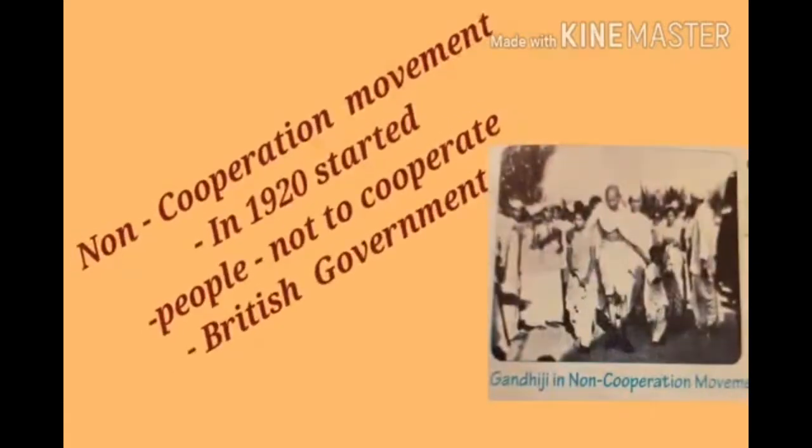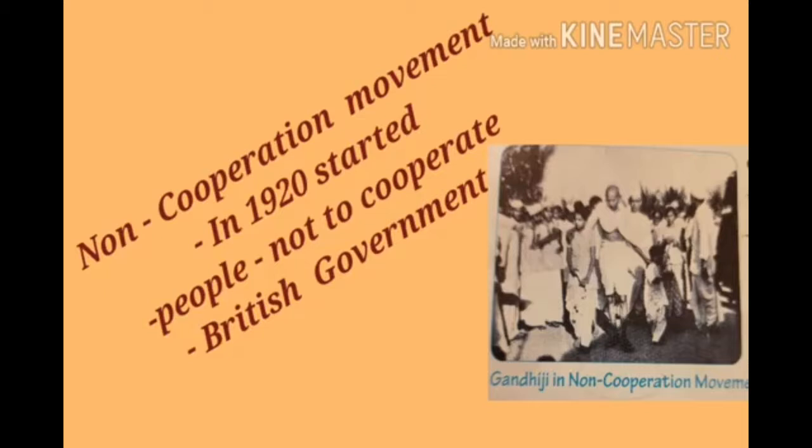Children, then we learn the Non-Cooperation Movement. Children, Mahatma Gandhi started this movement to stop the functioning of the British government. Children, people were asked to boycott law courts, not to pay taxes, wear only Indian clothes, and stop sending their children to British schools and colleges.